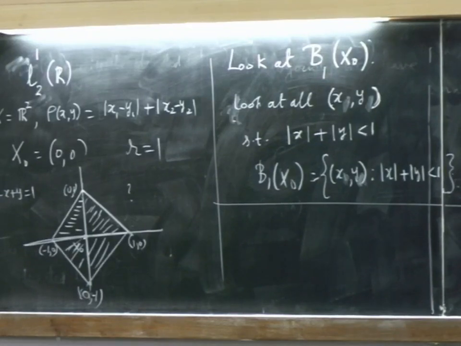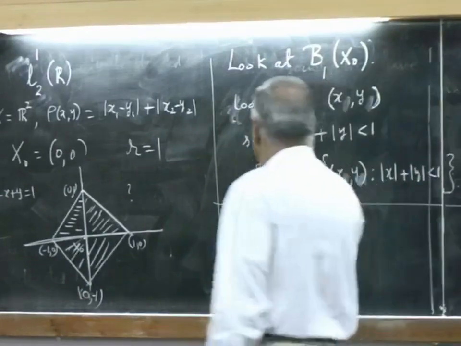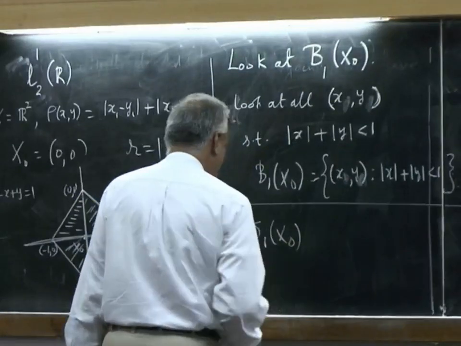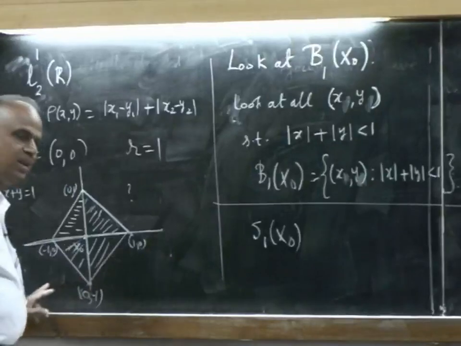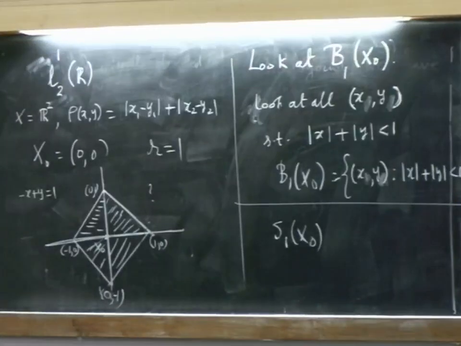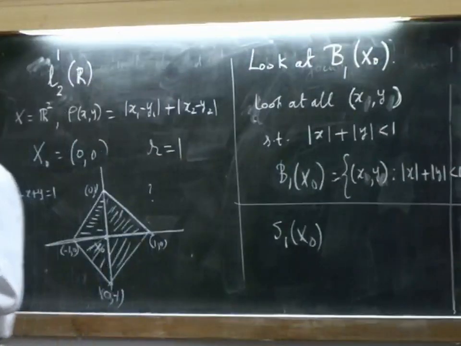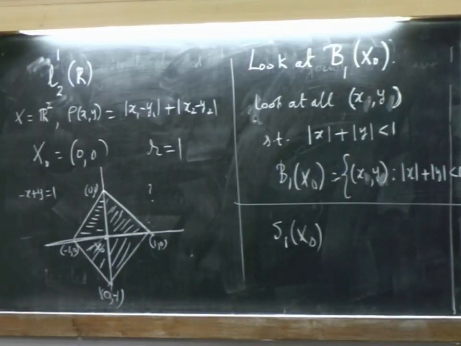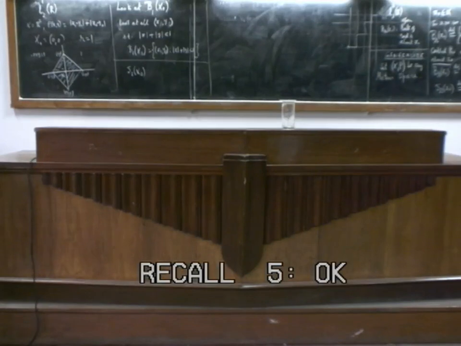So, what is the circle now? S_1(x naught), the circle with center x naught and radius 1, is this boundary. So, what is straight is crooked for somebody else, and what is crooked is straight for somebody else. You thought a circle must be like this, for him a circle means it is like this. So, therefore, it is the metric that changes the geometry. The geometry is completely changed by using different distance concepts.